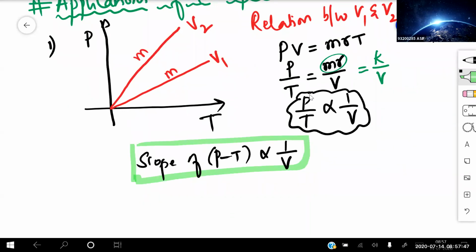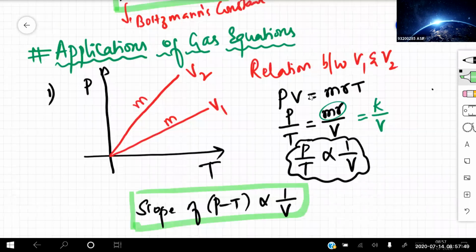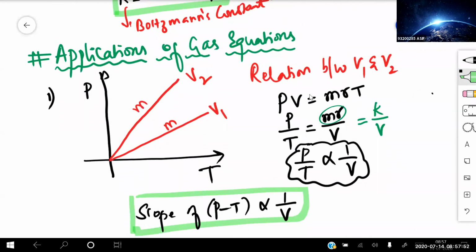Yes, beta, I'll do it. See, he has given me the graph for pressure versus temperature. So on the y-axis we have pressure, on the x-axis we have temperature. And he has given two red lines, V1 and V2, keeping the mass constant. He's asking the relation between V1 and V2. Now for grams, we know the ideal gas equation, PV equals mRT. M is the mass of the gas, small r is the specific gas constant, capital T is the temperature, and V is the volume.